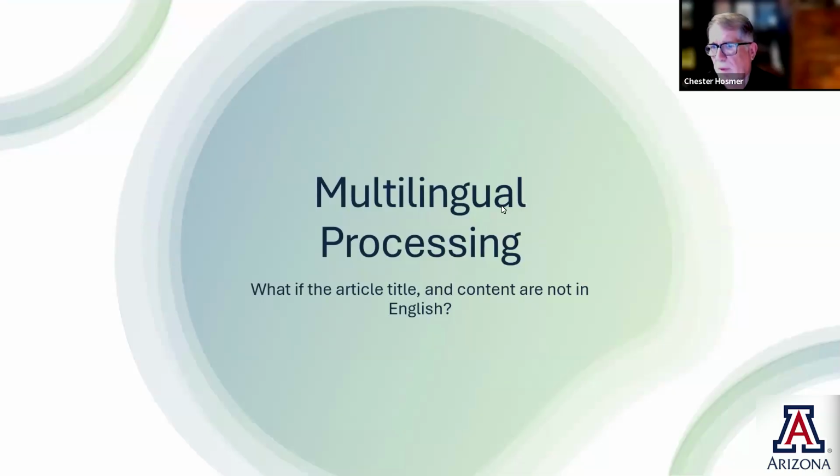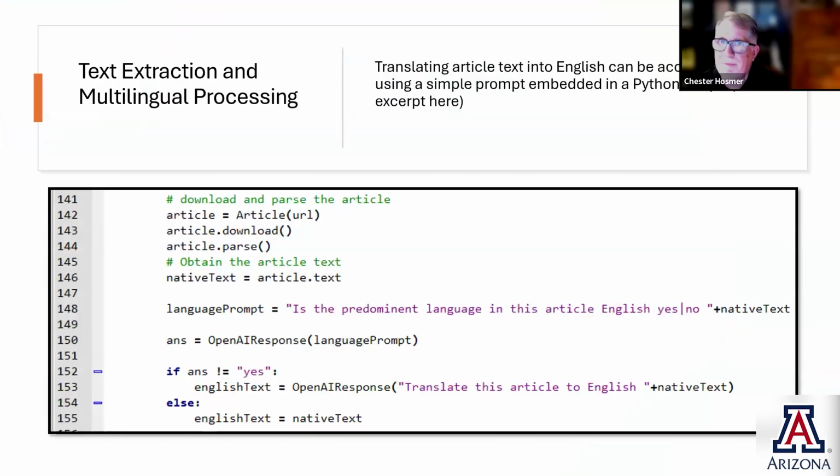One of the questions you might have is, wait a minute, what if the article and title and content are not in English? Well, we can obviously use AI in order to do the translation for us. So we can simply ask a question. We get the article and we can say, is the predominant language in this article English? Yes or no? And then provide the native text and then ask AI if it's an English article. If it's not English, then we can translate the article and get the English text. If it's already the English text, that becomes the native text in this particular article. So a very simple Python script to basically do that.